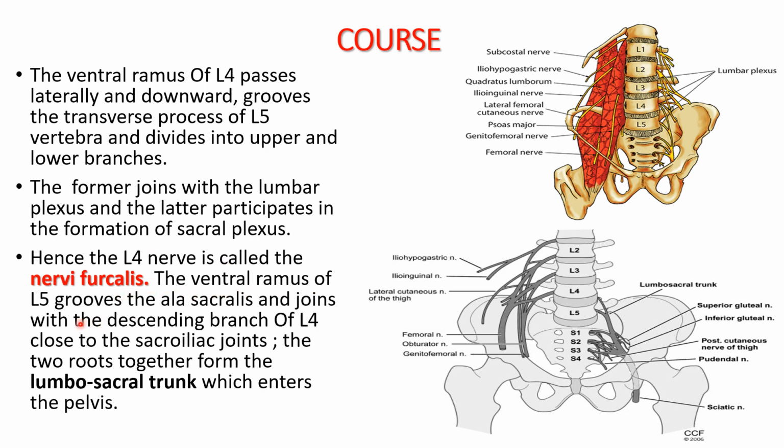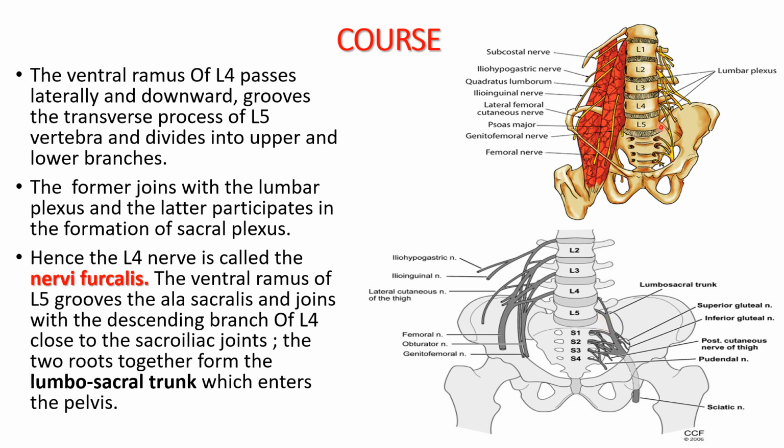Now the ventral ramus of L5, let us see, this is the ventral ramus of L5. It grooves the ala sacralis. So this is ala sacralis, the ala of the sacrum is known as ala sacralis.